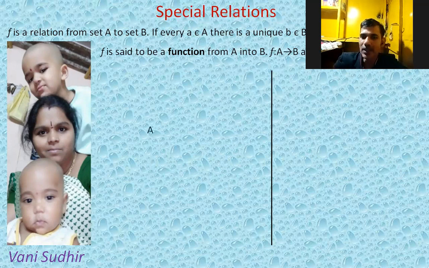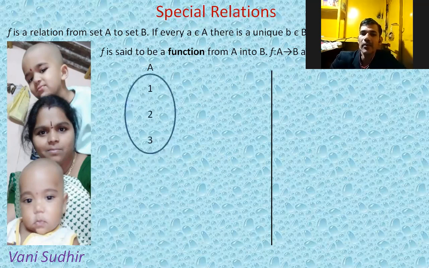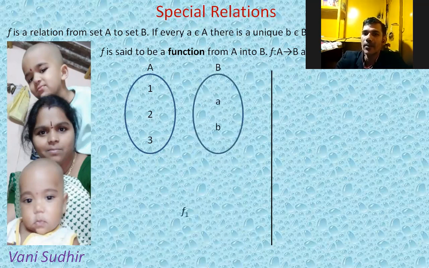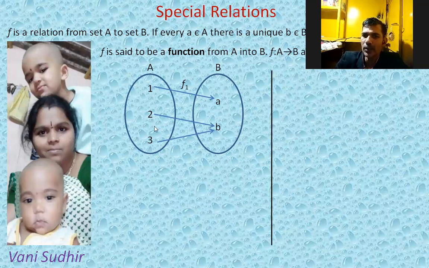We'll give an illustration to make the concept crystal clear. See, in A we are having elements 1, 2, 3. In B we are having elements a, b. F1 is the function from A to B. 1 is related to a, 2 is related to b, and 3 is also related to b. Okay, this is a function, no problem. Here see, 1, 2, 3, the elements in domain, and a and b, the elements in codomain, and range also a and b only. Here see, each and every child has unique relations, see, no problem.